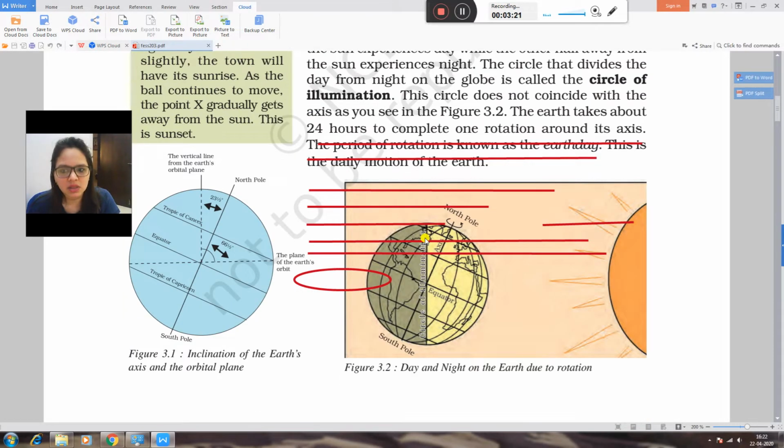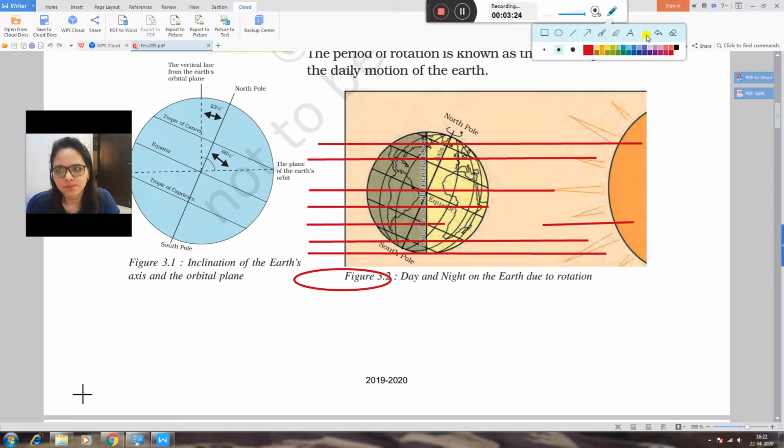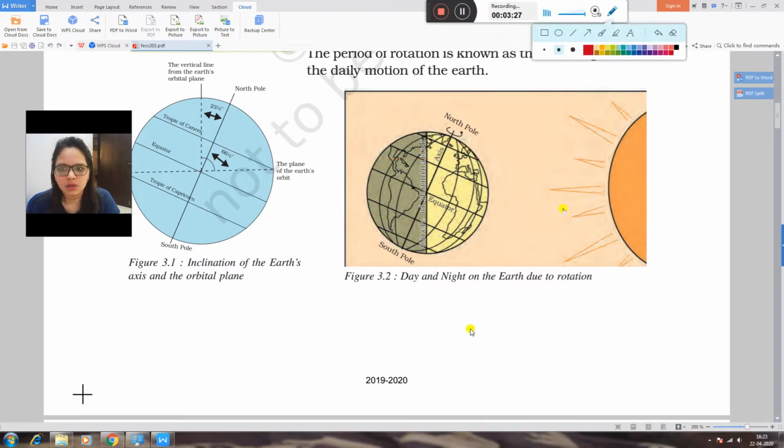Here you can see the picture. This is the sun, and when the direct rays come from the sun and fall on the earth, the middle line divides day and night. This part of the earth receives day, and the back side of the earth receives night. The middle circle which divides the earth into two parts, day and night, is called the circle of illumination.